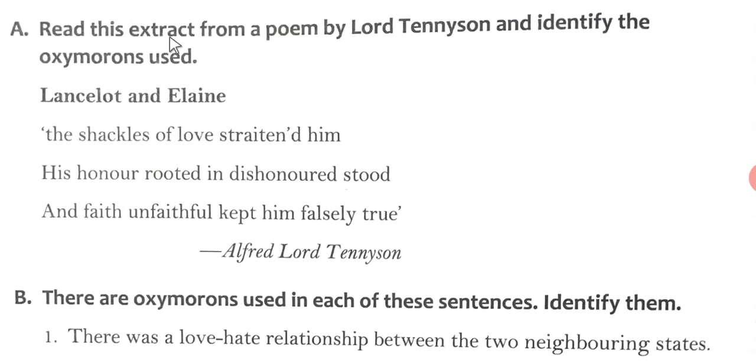Exercise A. Read this extract from the poem by Lord Tennyson and identify the oxymoron used in this poem. So let's read this poem and understand what Alfred Lord Tennyson has written.